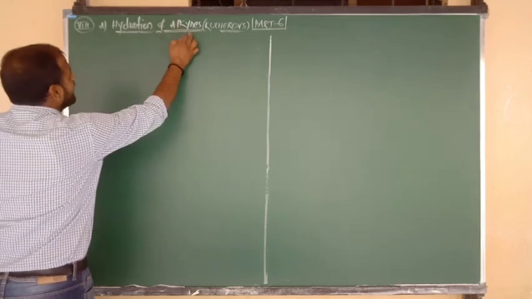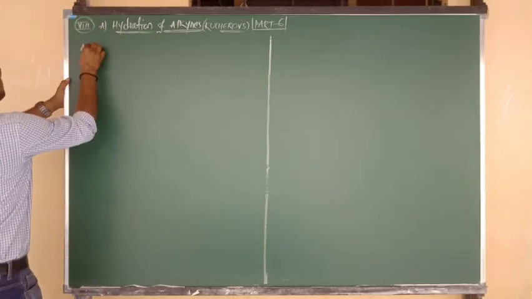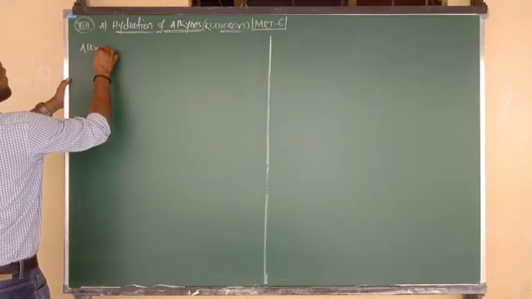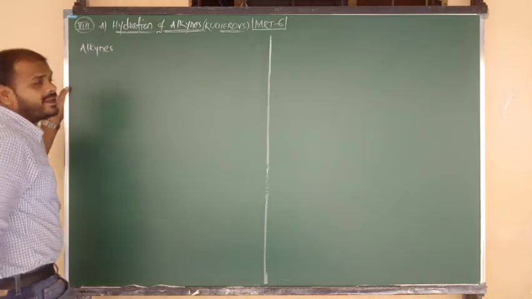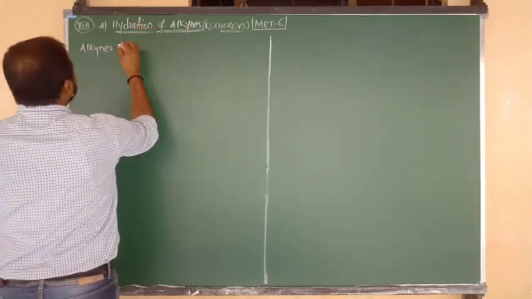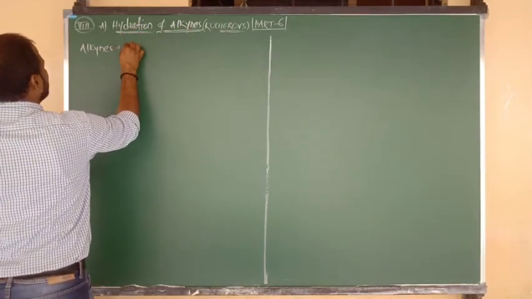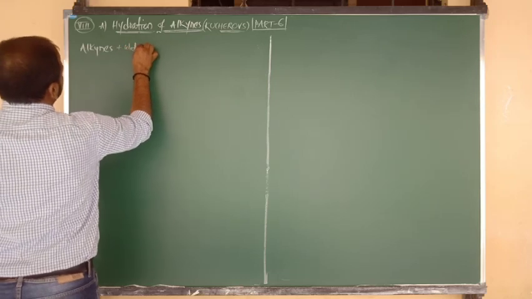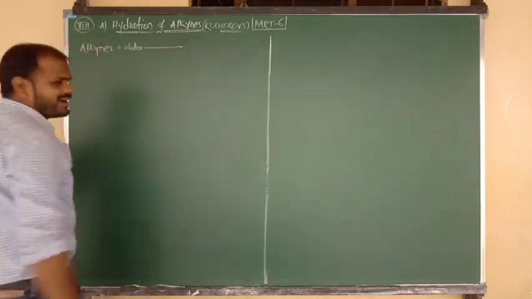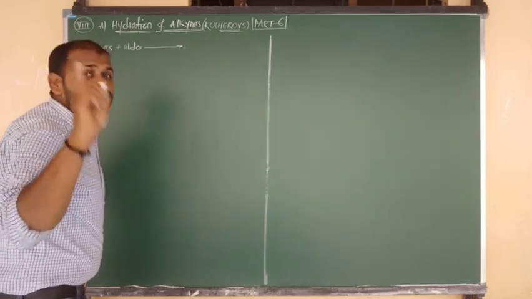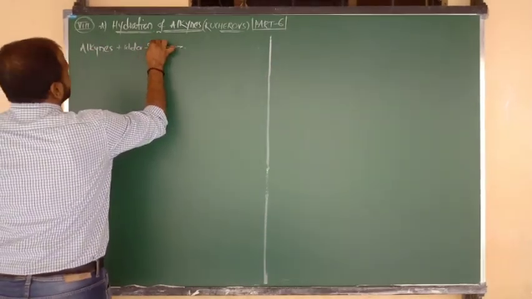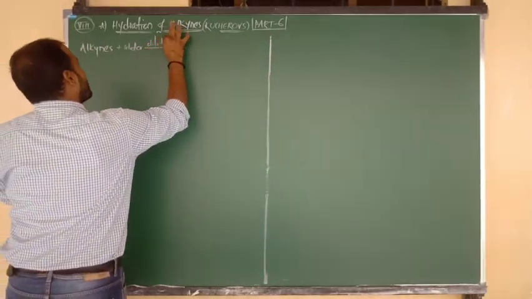Alkynes upon hydration. So the starting compound is nothing but alkyne. Alkynes are undergoing hydration, nothing but addition of a water molecule takes place. For the addition of water, you know very well, we have to take the help of dilute sulfuric acid.